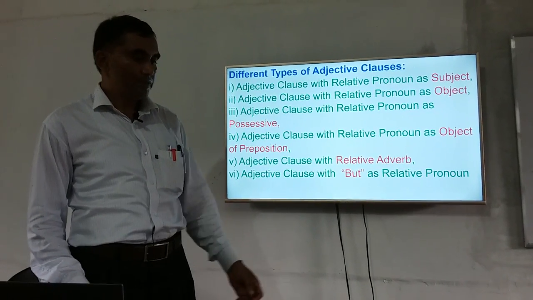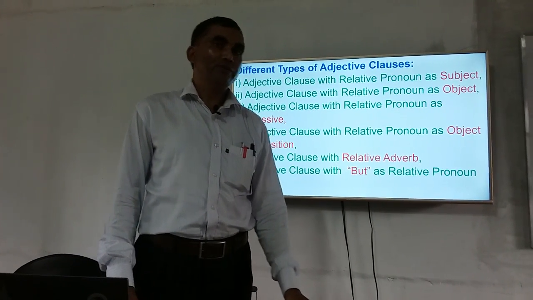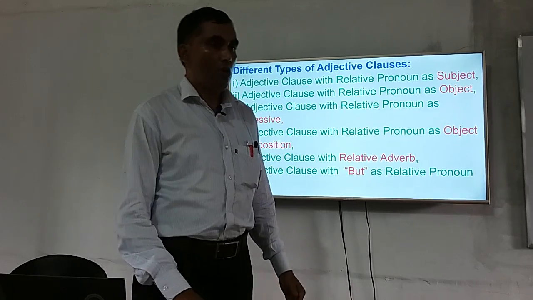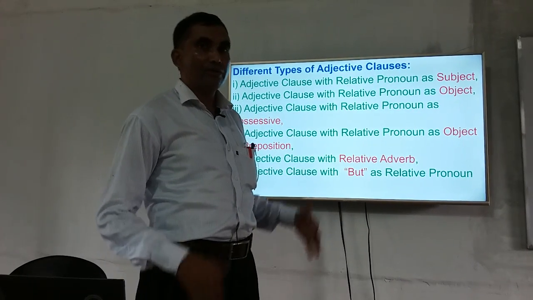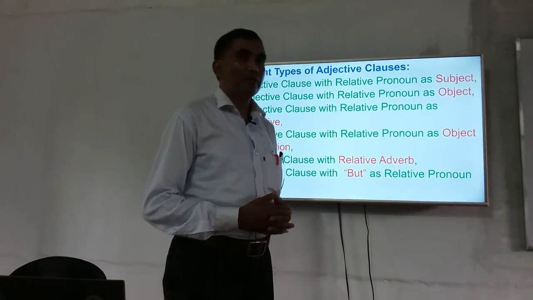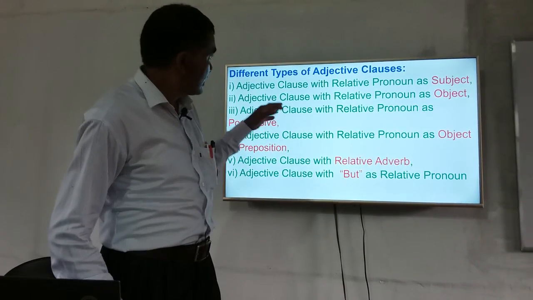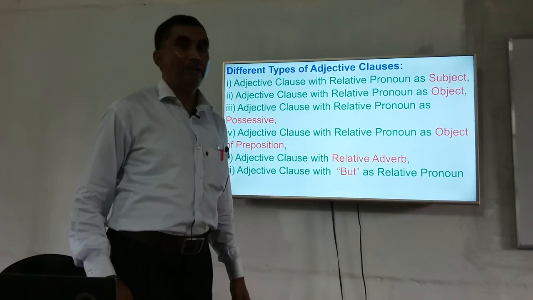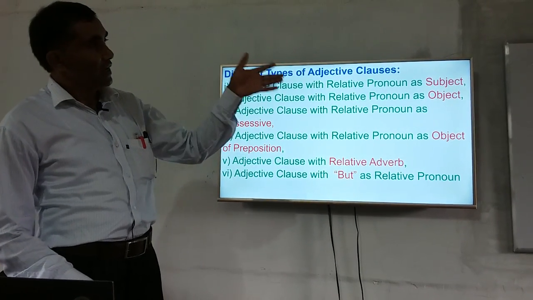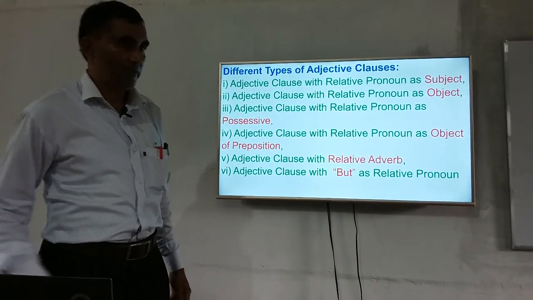So, my dear students, let us try to discuss these different types of adjective clauses in full form. Okay, my dear students.